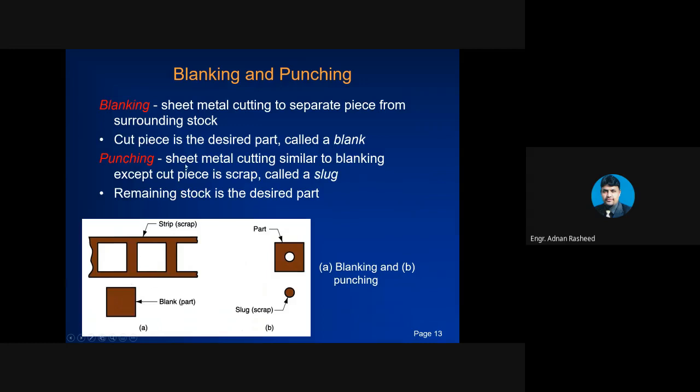Punching is sheet metal cutting similar to blanking, except the cut piece is scrap. Here the cut piece is scrap, and here the cut piece is a part. So in blanking the cut part is known as the blank, and in punching the cut part is known as scrap. This is the basic difference between blanking and punching. The remaining stock is the desired part.